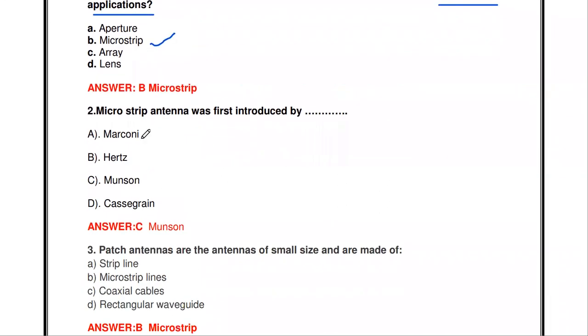Then the next one: the microstrip antenna was first introduced by dash. Marconi, Hertz, Munchen, and Cassegrain. So Robert E. Munchen invented the microstrip antenna.